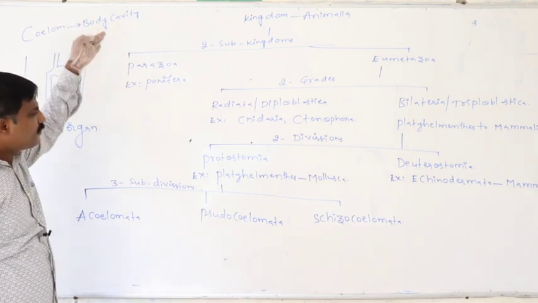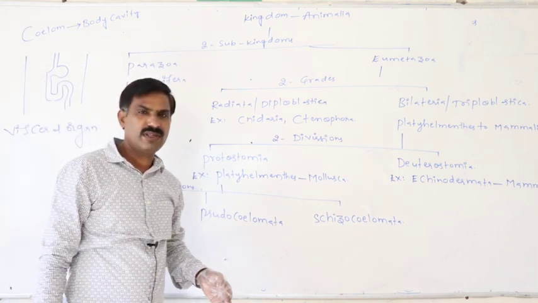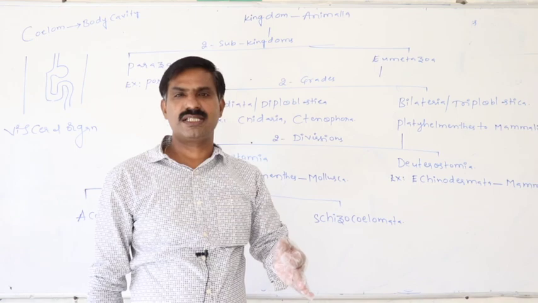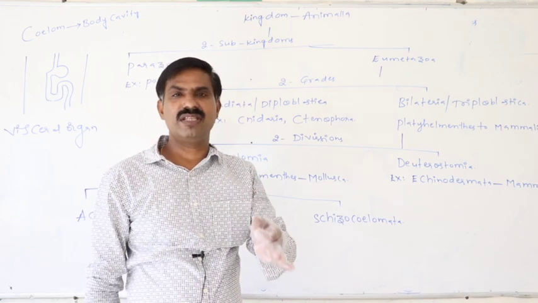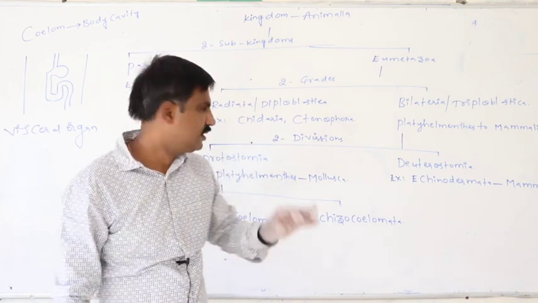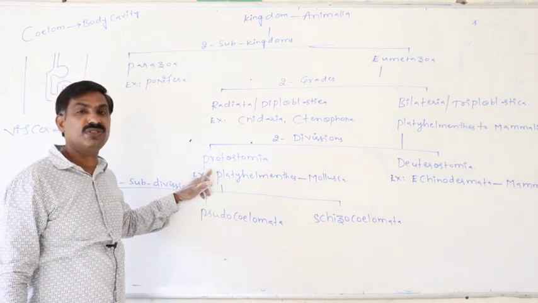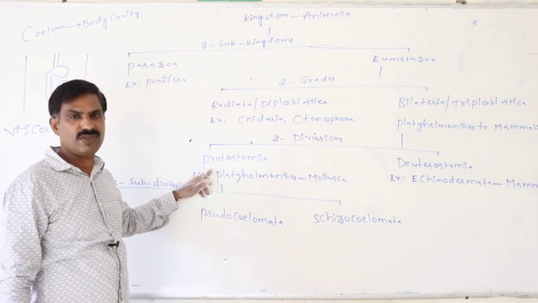Whether that coelom is present or not, and if present, whether it is original or not, based on this, the division protostomia is principally categorized into three subdivisions.